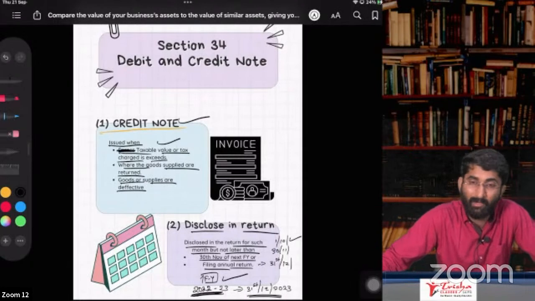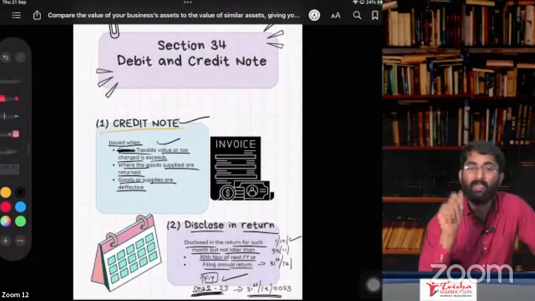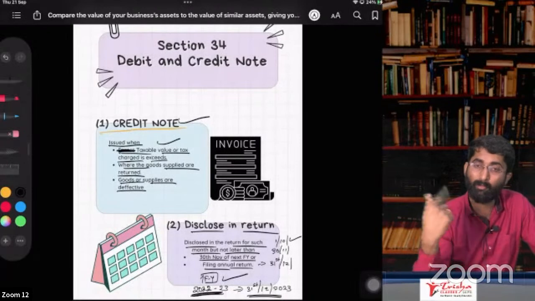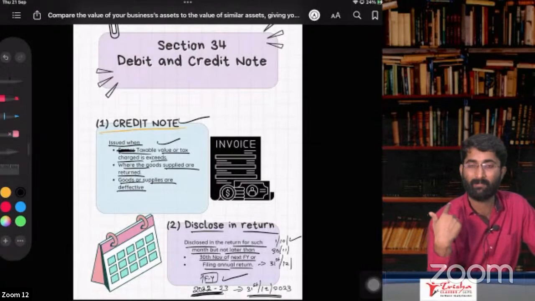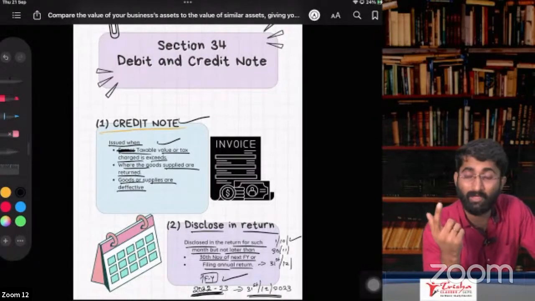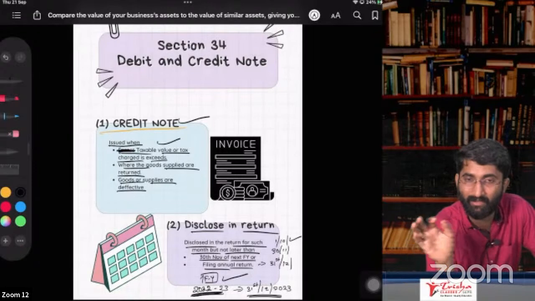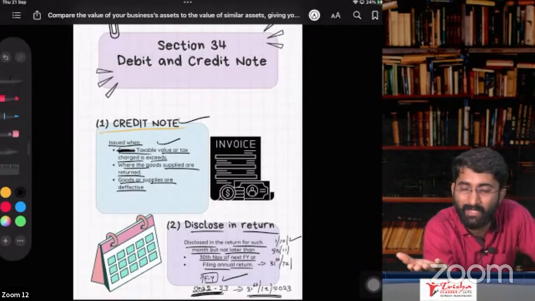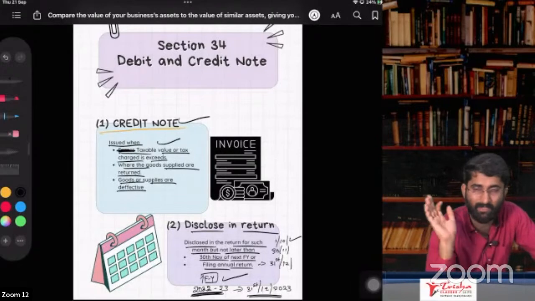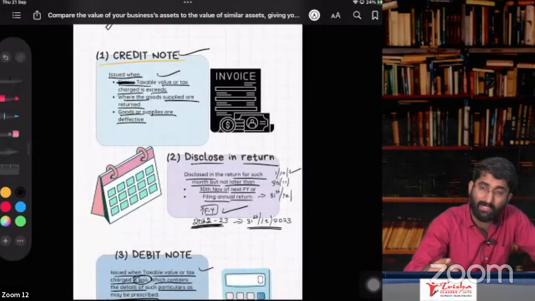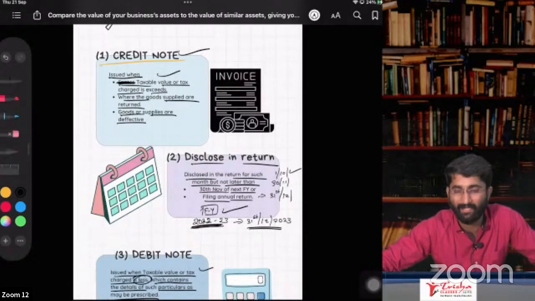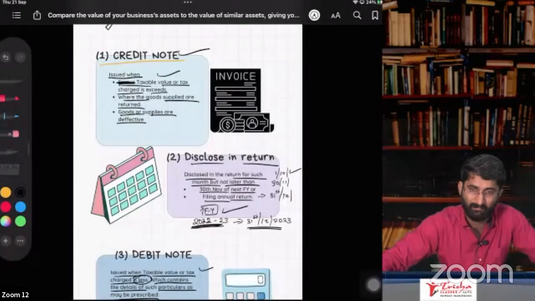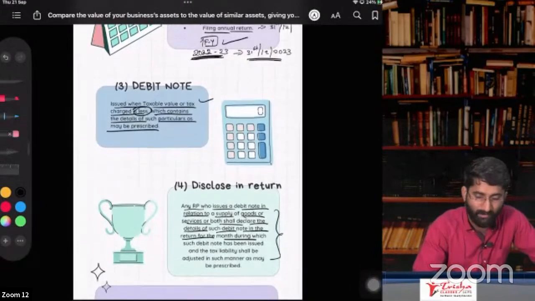Section number 34 is about debit note and credit note. When you give the credit note, if you have charged more to the buyer, you have to give the credit note. More tax has been charged, more value has been charged, or if the goods are returned, or if the goods are defective, then you have to pay the money to that person. That payment of money will be considered as a credit note. You have to give the credit note. Next one, when to disclose that? Immediately, in the next month's return you have to disclose it, or not later than 30th November or this annual return, whichever is earlier. And in case of debit note, it is the opposite of the credit note, which we discussed.